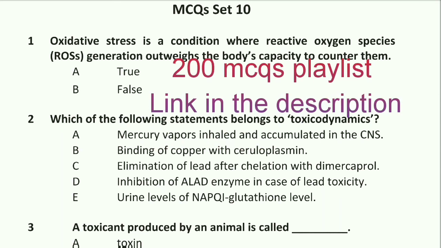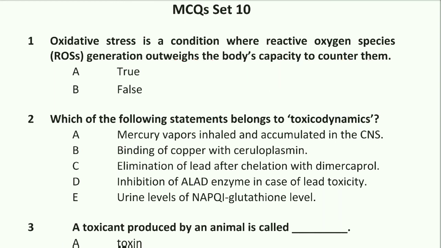Question number 1: oxidative stress is a condition where reactive oxygen species (ROS) generation outweighs the body's capacity to counter them. It's a true statement. Option A is right.